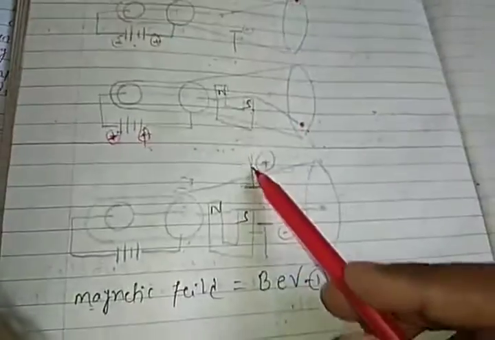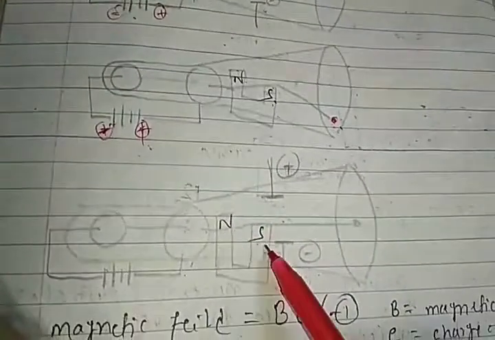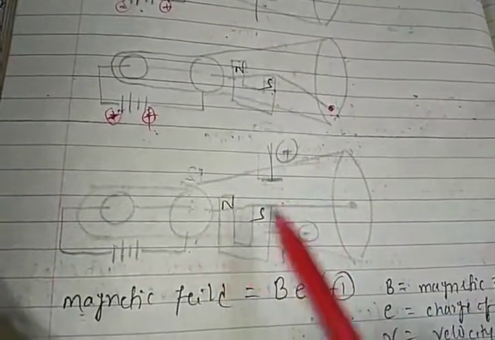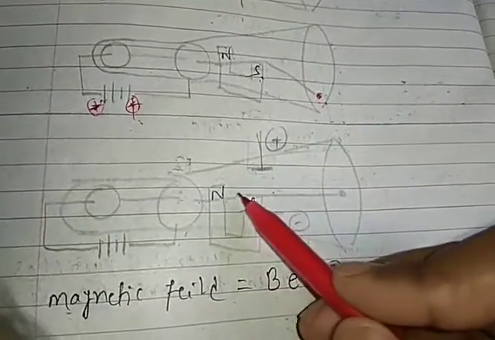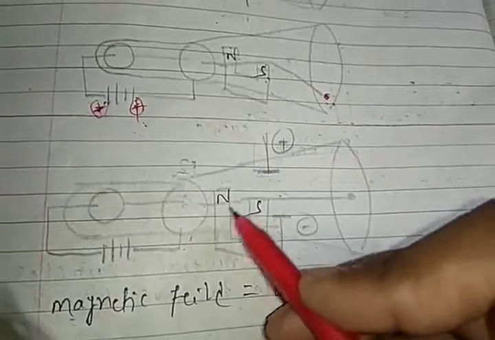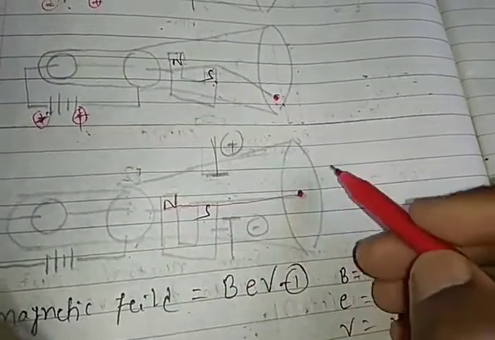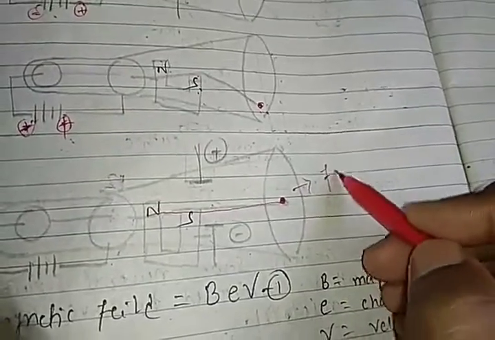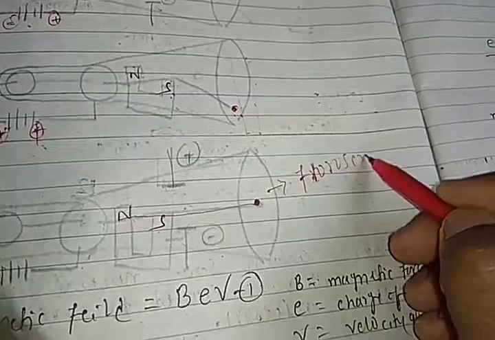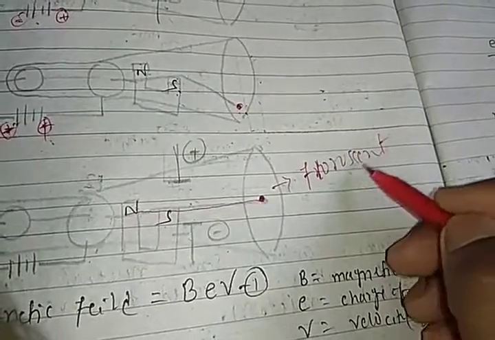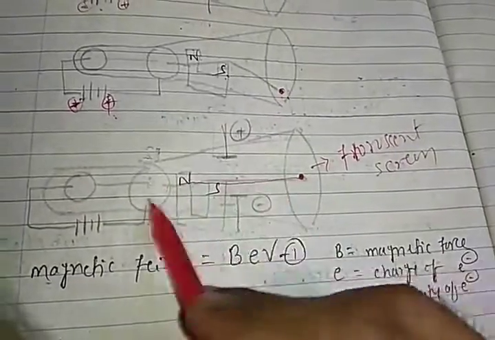When he used both fields, electric as well as magnetic, and adjusted both the electric and magnetic field, the rays moved in a straight line and hit the fluorescent screen, in straight forward lines.